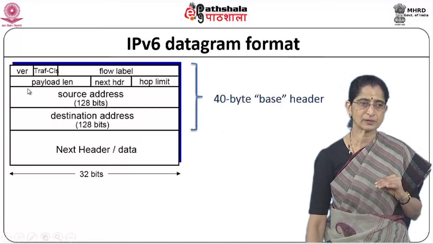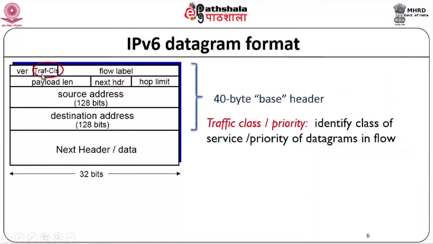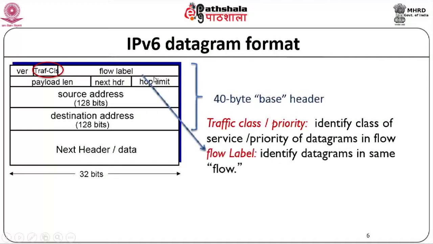So, the new fields that you can see, version obviously refers to the fact that it will be version 6. Another new field that we have is a traffic class. Now, this traffic class is also referred to as priority. This is essentially to identify the class of service or the priority of the datagrams in the flow. We also have something called a flow label. This is essentially to identify the datagrams which belong to the same flow. This is obviously to support quality of service, because using a flow label you can identify those datagrams which belong to a particular flow, and using that you can provide certain types of service for that particular flow. Okay, it becomes easy to do that.